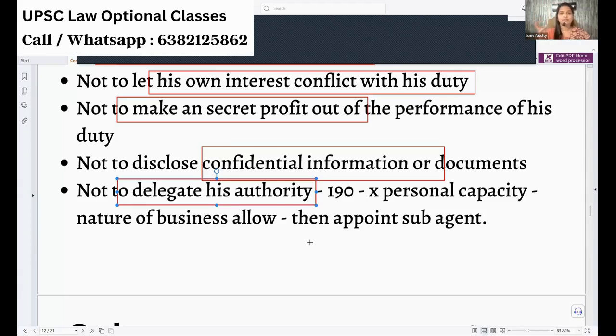But we will see a lot of places where sub agents are appointed. Yes, most of the places sub agents are appointed. Let me tell you the general rule first. As per section 190, agency cannot be given as a sub agent. An agent cannot keep a sub agent unless there is no personal capacity involved.